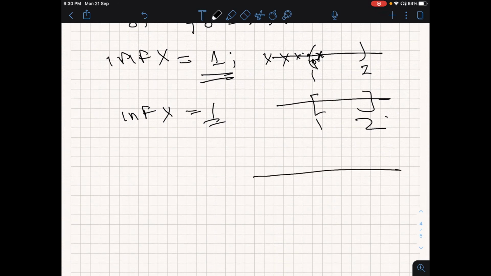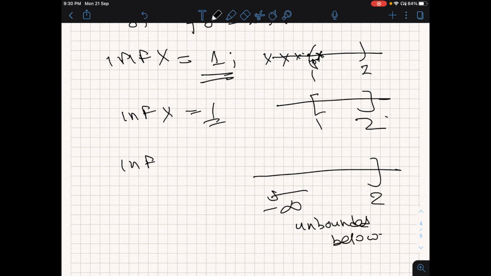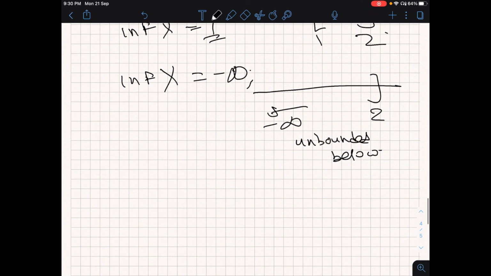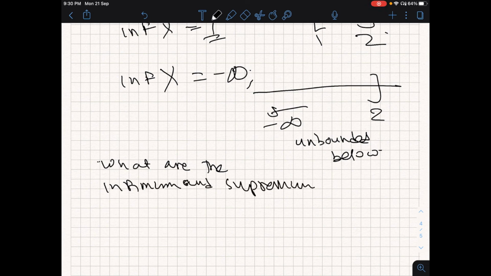Now what happens if I allow it to go to minus infinity here, and let's say restrict this to 2? We'll say that this is unbounded below. In this case, the infimum of X will be minus infinity. Now the last thing is a notational thing, because I said let X be a non-empty set. So what are the infimum and supremum of an empty set?